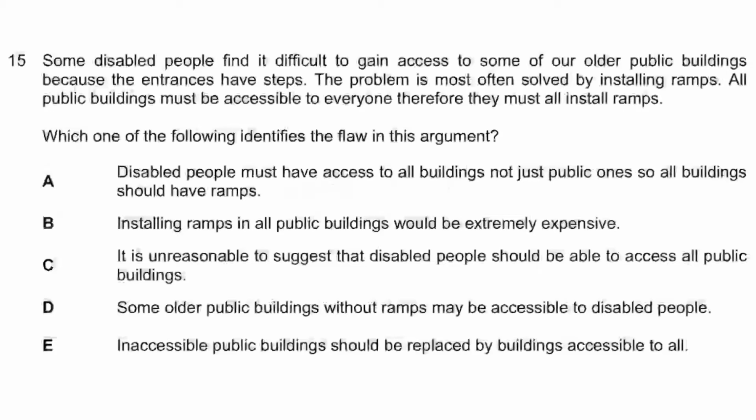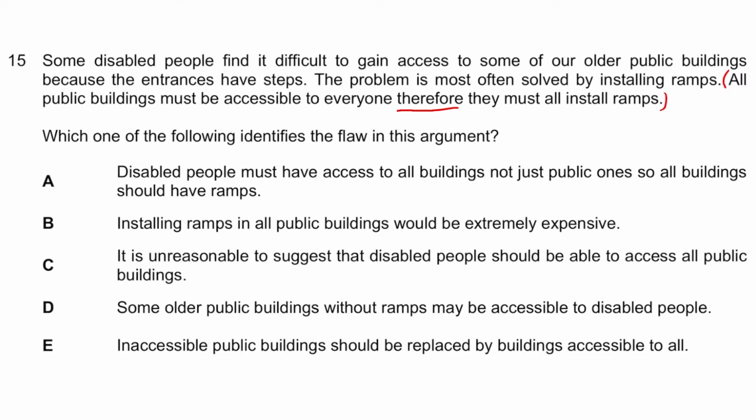All right, guys, so welcome back. So remember, what we're going to do here is identify the conclusion firstly, because that would allow us to find the assumption, and the assumption is most of the time going to be your flaw. So clearly you can see the conclusion there, therefore. The conclusion lies in the whole of the last sentence: all public buildings must be accessible, therefore they must all install ramps. Some of the reasons given on why they must install ramps is because some old buildings are inaccessible to disabled people. But clearly, guys, the assumption is that ramps are the only way to make your building accessible to disabled people. For example, you can have lifts, which might overcome that problem as well.